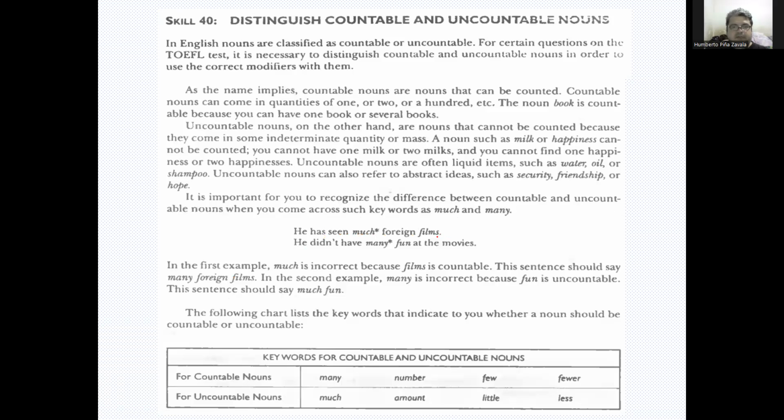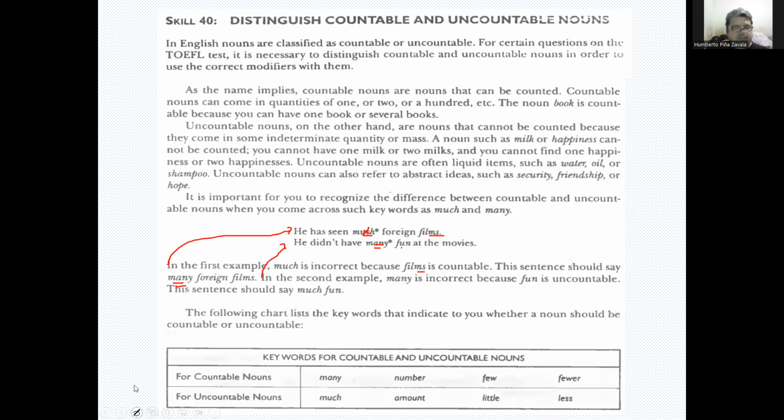He has seen much foreign films, right? Films is plural and much is uncountable. This is incorrect because films is countable. This sentence should say many foreign films, not much foreign film, but many. In the second example, he didn't have many fun at the movies, right? Many is incorrect because fun is uncountable. This sentence should say much fun. They have much fun at the movies.